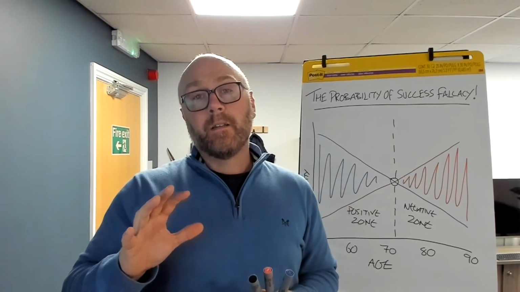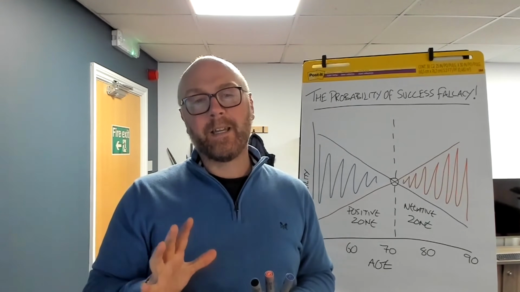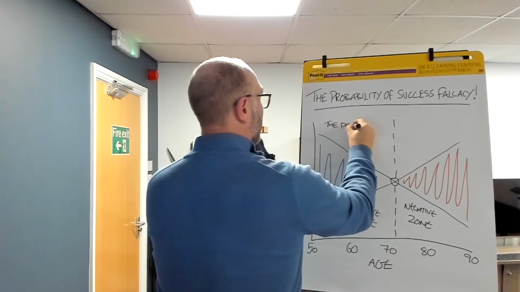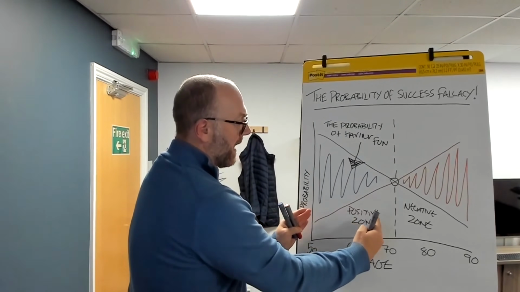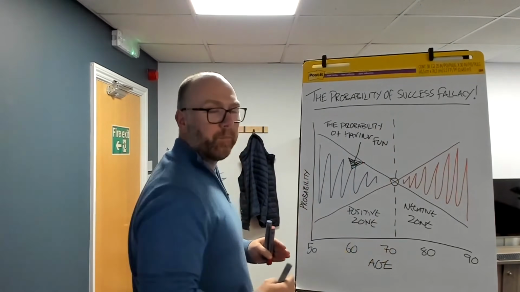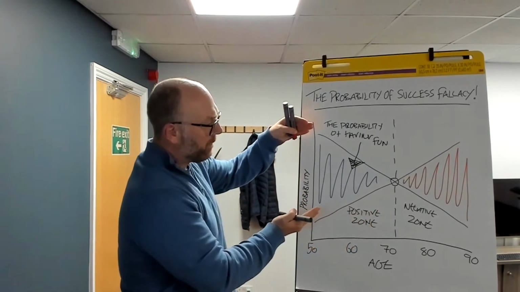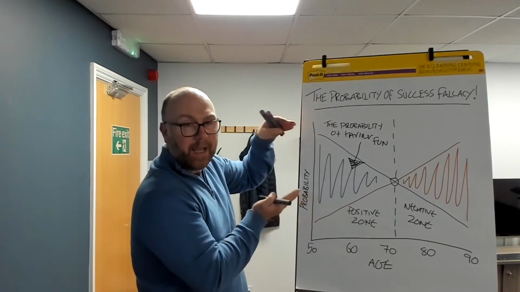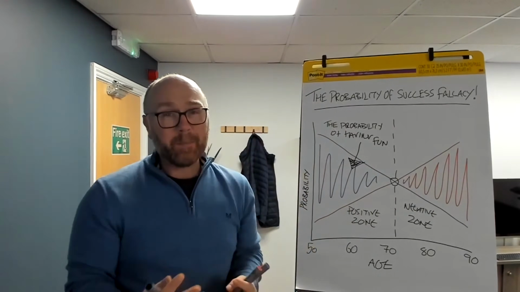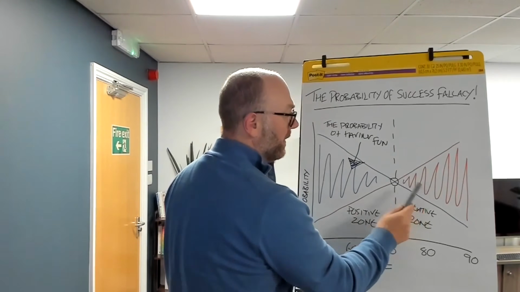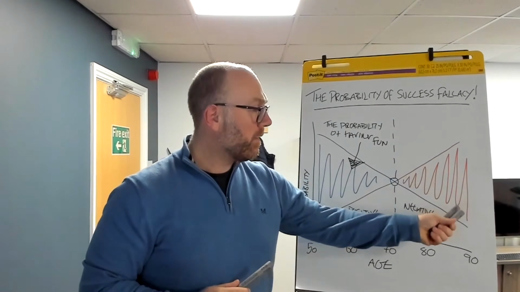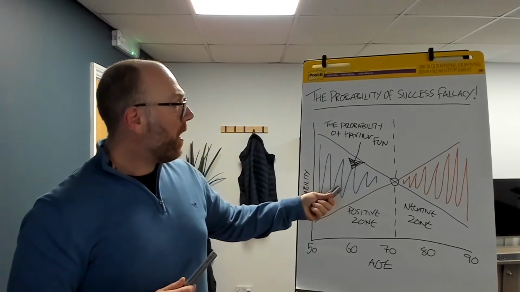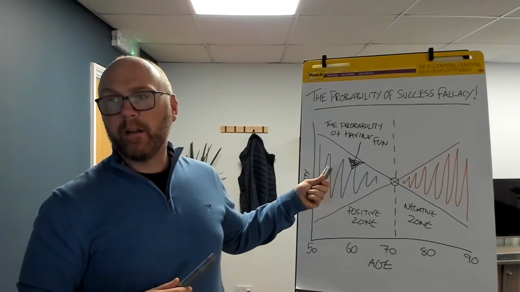Now the fifth and last probability that I want to suggest to you, I think is the most important, and that is the ability of having, because if we understand that our positive probability zone is here, we need to take advantage of this gap. We need to take advantage of this gap early, knowing that this gap narrows, it flips itself on its head, and we're in the negative probability zone. There's more chance of dying than being healthy here, more chance of being healthy than dying here. Therefore, this is what I call the probability of having the most fun.